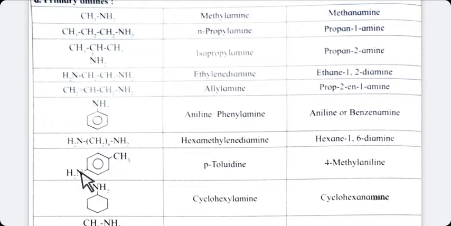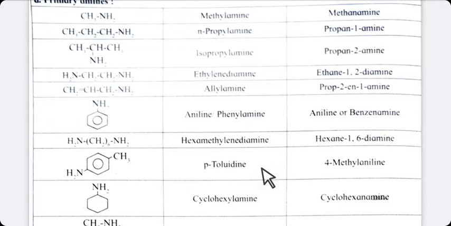Or NH2 group is present at para position. See here, CH2 group is there. So it is ortho, it is meta, it is para. So the name of this compound is para-toluidine.